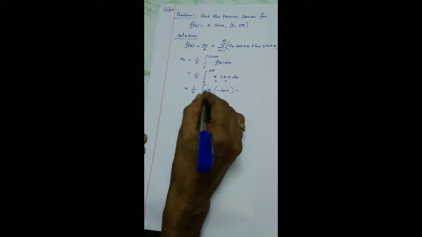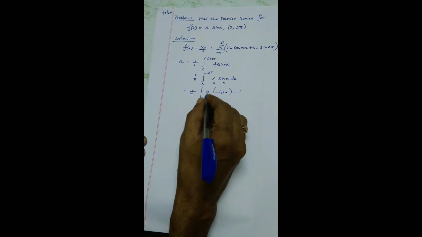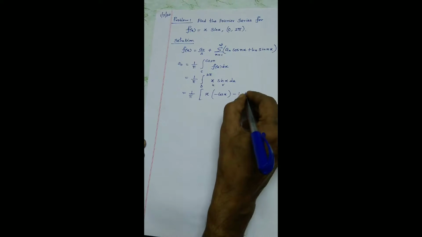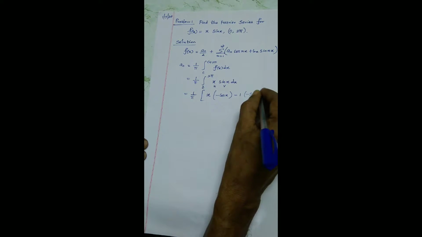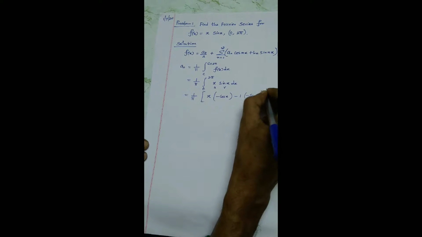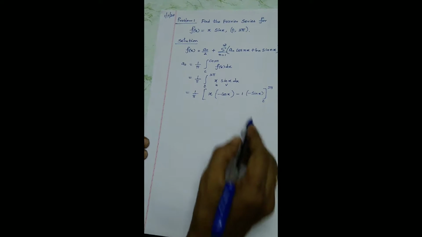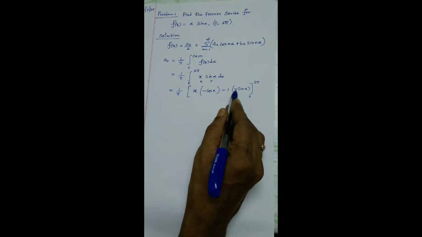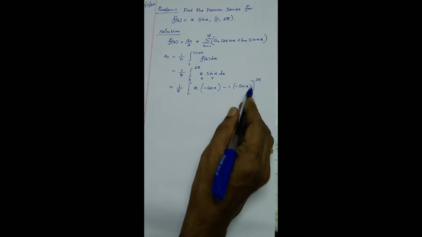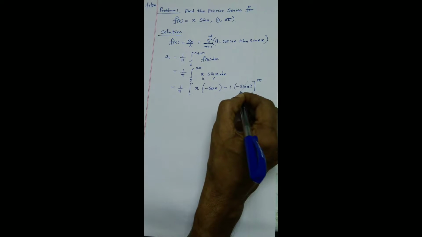Minus the derivative of x, which is 1. No need to enclose in a bracket. Why? Because it is a positive function. The integral of cos is sine, the minus symbol preserved as it is, 0 to 2 pi. You know very well, by default I am taking the last term: sine 2 pi minus of minus plus sine 2 pi, 0 sine 0 is 0. I can strike it out.